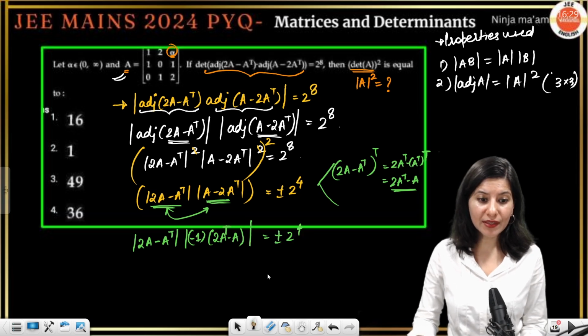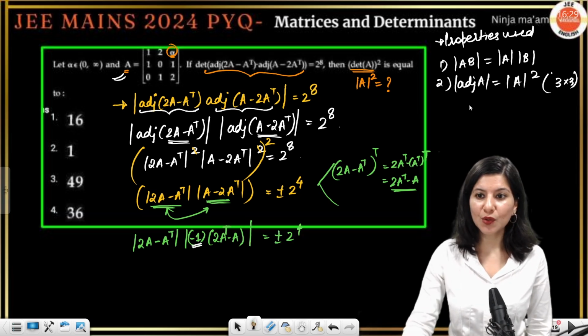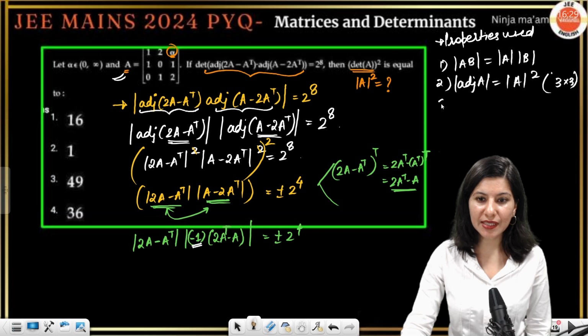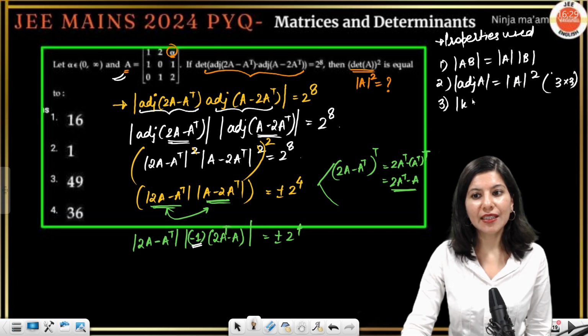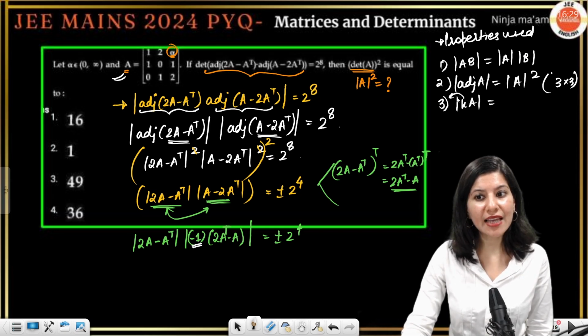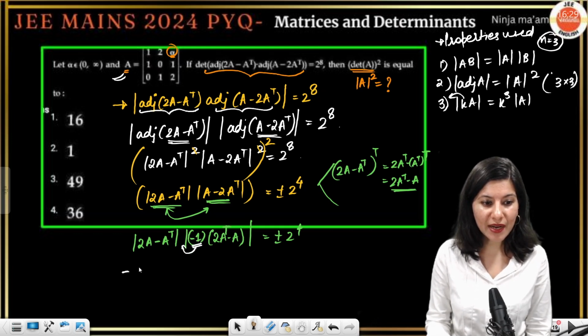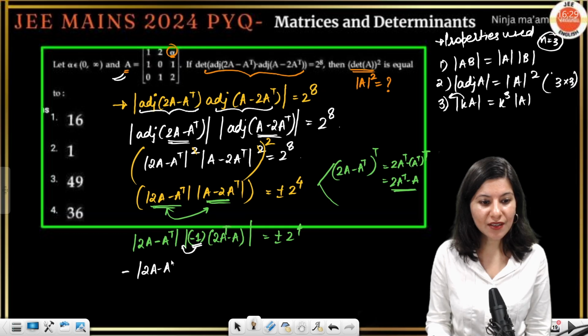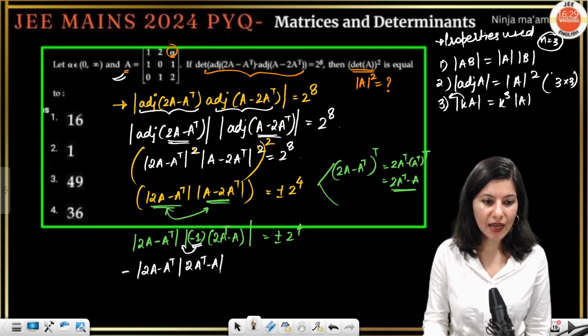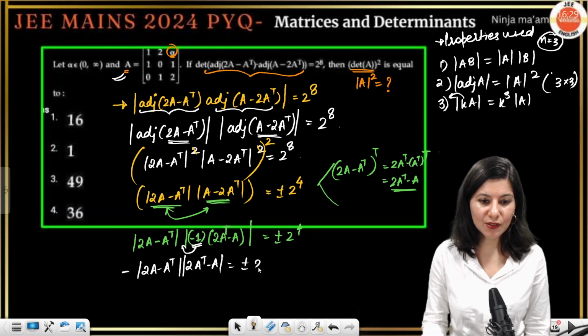Now just tell me one thing, this minus is common. So the third property I'm going to use is determinant kA: this k has to come out, and it should become what? Cube, because the order is 3, n equals 3. So minus 1 has to come out of the determinant, so minus 1 cubed. So this is actually minus of determinant of 2A minus A transpose times determinant of 2A transpose minus A, equal to plus minus 2 raised to power 4.